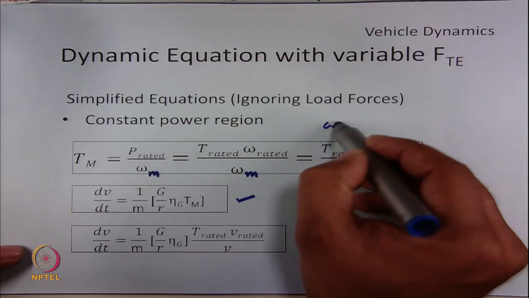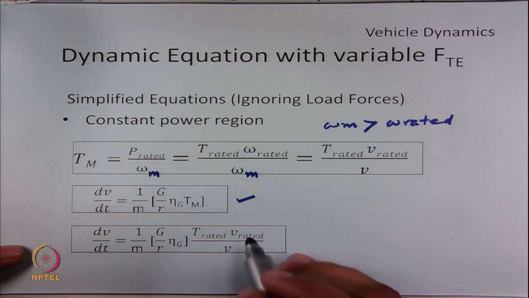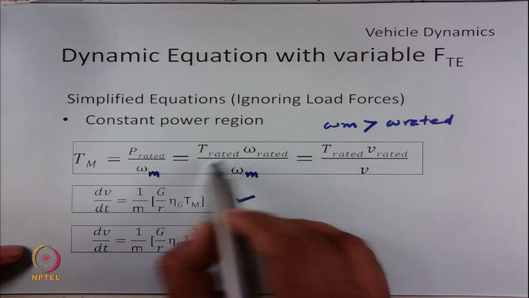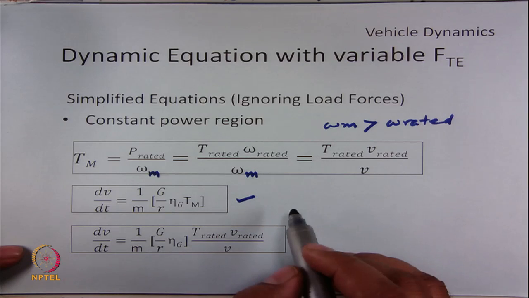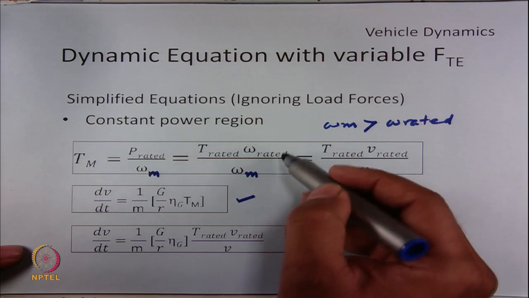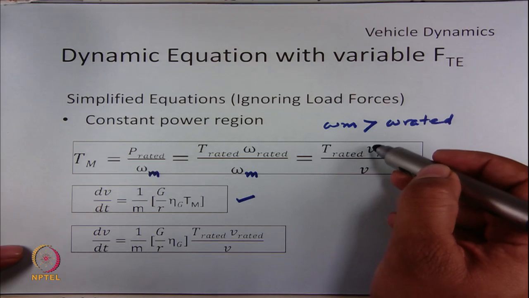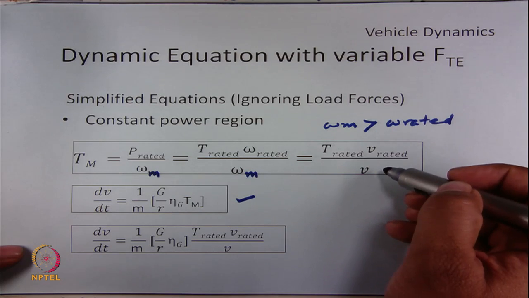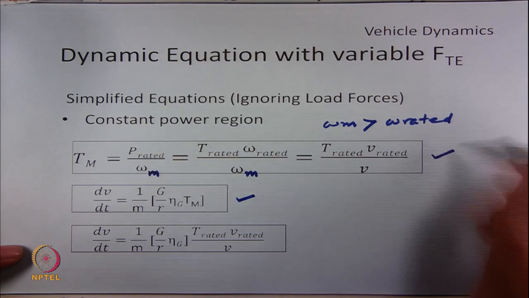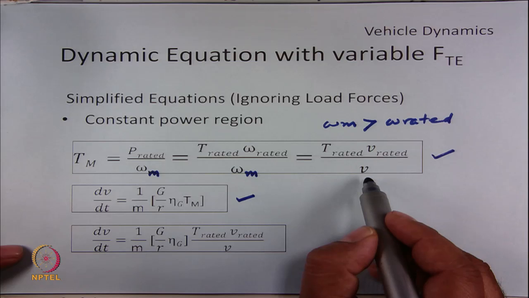Omega m is greater than omega rated in this mode of operation. So, this P rated can be rewritten as T rated into omega rated. We also know that the ratio of omega rated by omega m can be rewritten as V rated by V, because the ratios are the same. So, this is the expression for variation of torque with respect to the vehicle velocity.